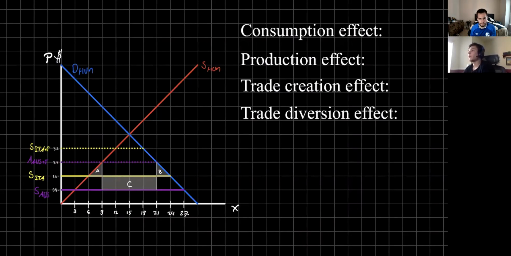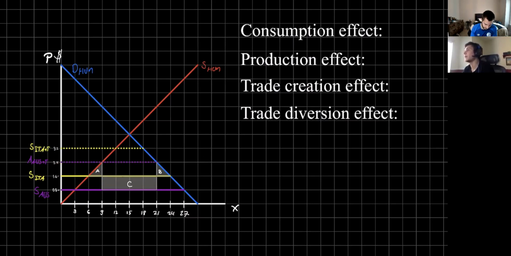So if we were to draw across that line right where it says Australia, I think it's the supply plus the tariff, and if we go down now to where that supply with Italy is without the tariff, we can see that if we go over to our demand curve, originally when we had Australia, we were paying a higher price. I can't see exactly what that is. I think it's 24. Yes. And now we're at a lower price and at a higher quantity.